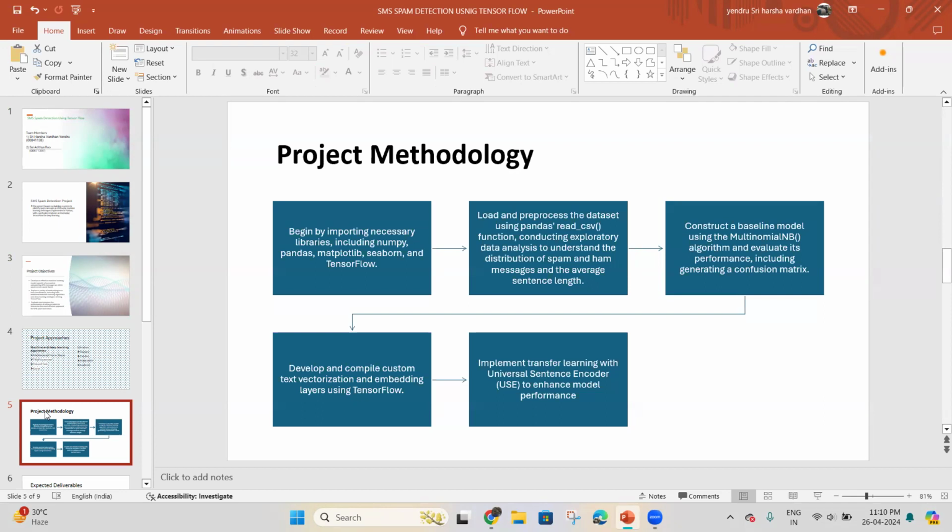After generating the confusion matrix, we are developing text vectorization and embedding layers using TensorFlow. After that, we are implementing transfer learning with a Universal Sentence Encoder to enhance model performance.